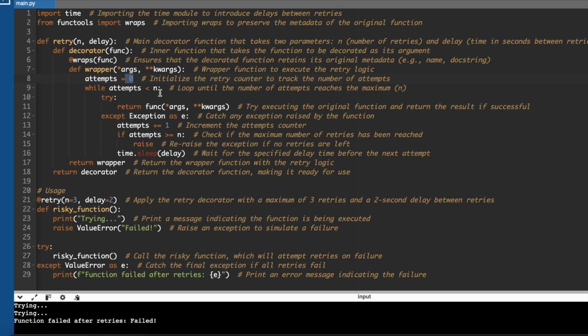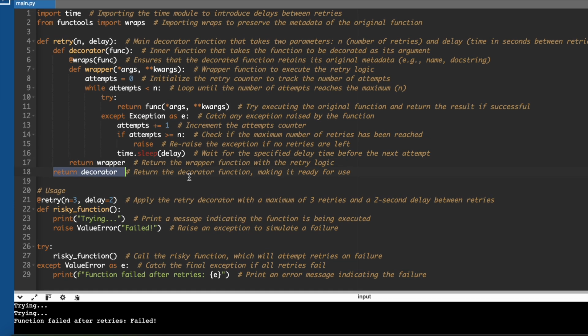While attempts is less than n, which is our number of retries, return the function, call the function. If an exception occurs, then increase the attempts. If attempts is greater than n, then raise the error. Otherwise, sleep for the delay, how much delay we want in every retry. Return the wrapper and return the decorator.